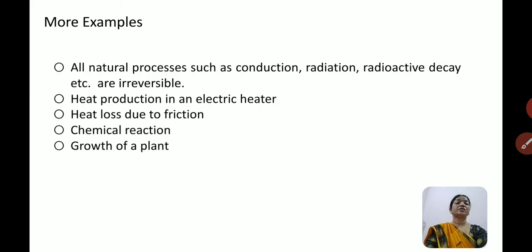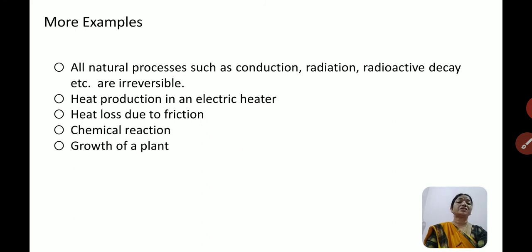Some more examples for irreversible processes are all the natural processes such as conduction, radiation, radioactive decay. So these are all irreversible processes. Once the radioactive decay takes place from the nucleus, it will not come back to the nucleus again, isn't it? And the process of radiation, the radiation which is emitted by the source of radiation, will not get retraced. The conduction process is also an irreversible process.